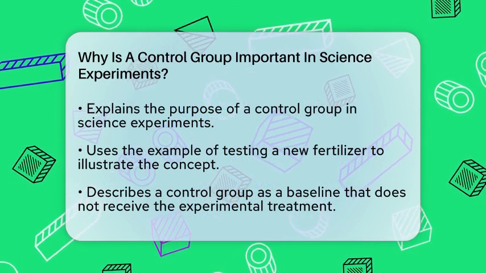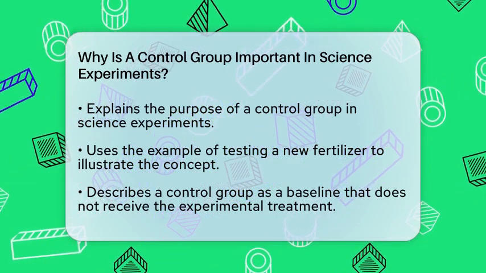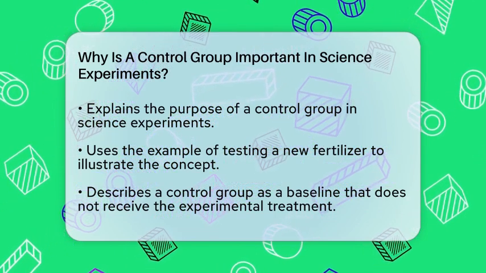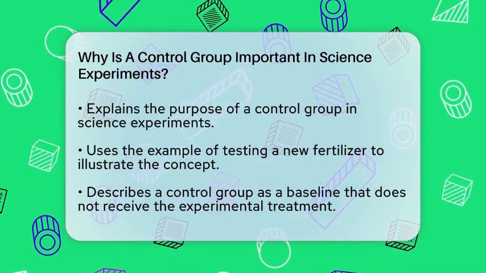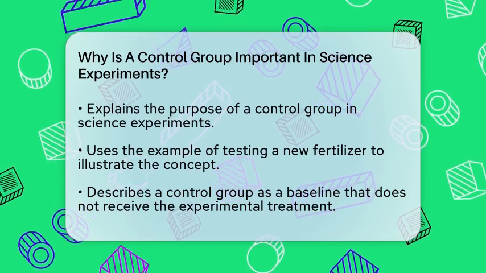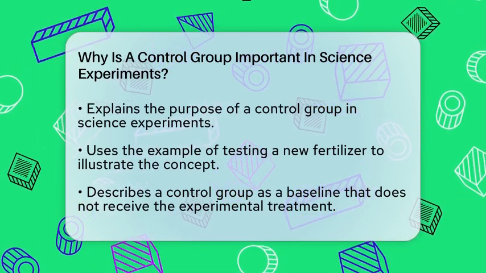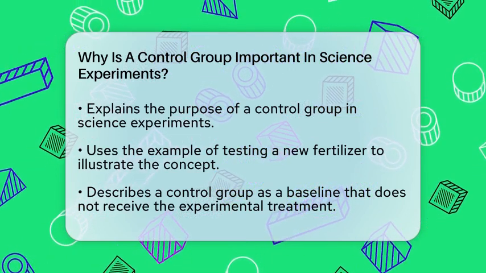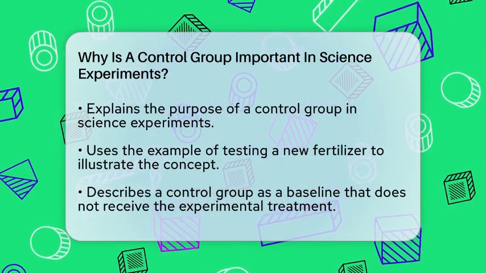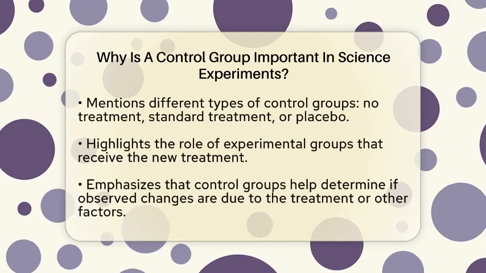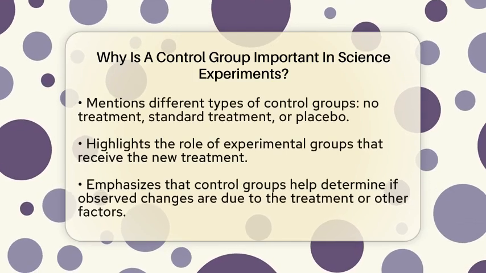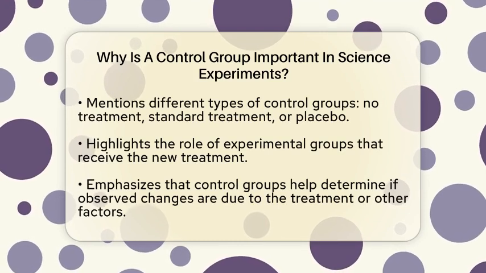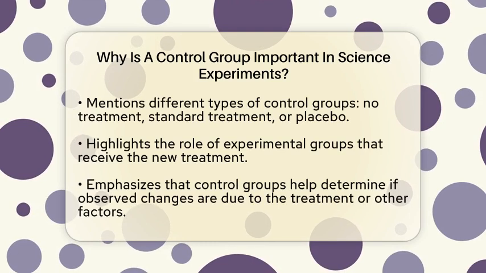In science experiments, the control group is a set of subjects that do not get the experimental treatment. Instead, they might get no treatment at all, a standard treatment, or a fake treatment called a placebo. The rest of the groups, called experimental groups, receive the new treatment or change you want to test. The main reason for having a control group is to see what happens when nothing changes. This helps scientists figure out if the change they see in the experimental group is actually caused by the treatment or if it's just a coincidence.